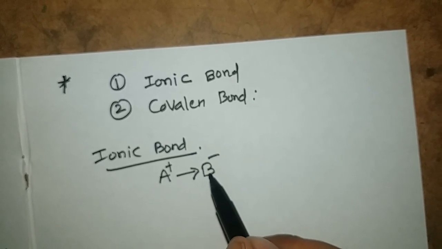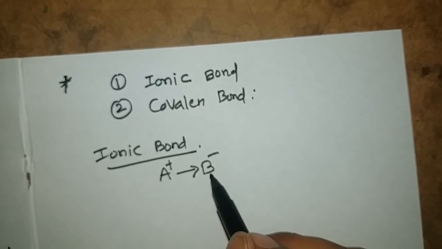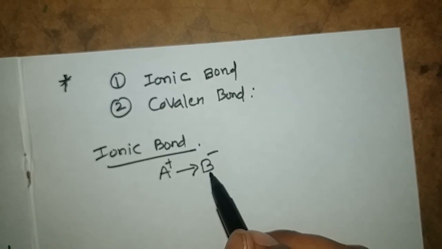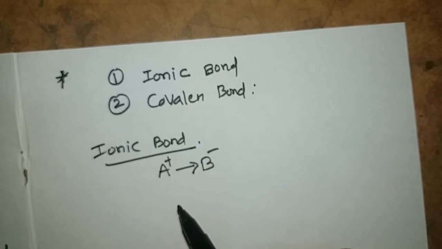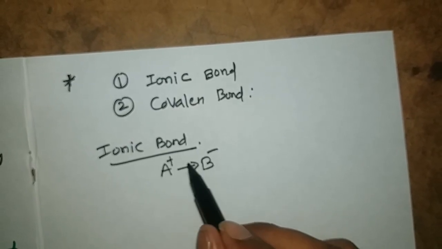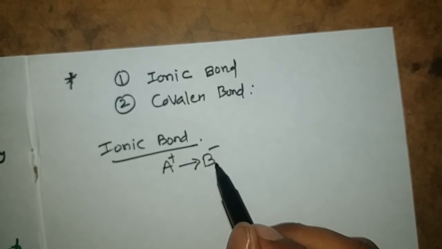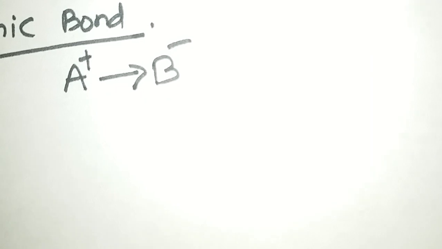So it will lose electrons, and it will gain electrons means what? It has less number of electrons compared to its nearest noble gas octet configuration. Here I am showing it loses 1 electron, it will gain 1 electron.